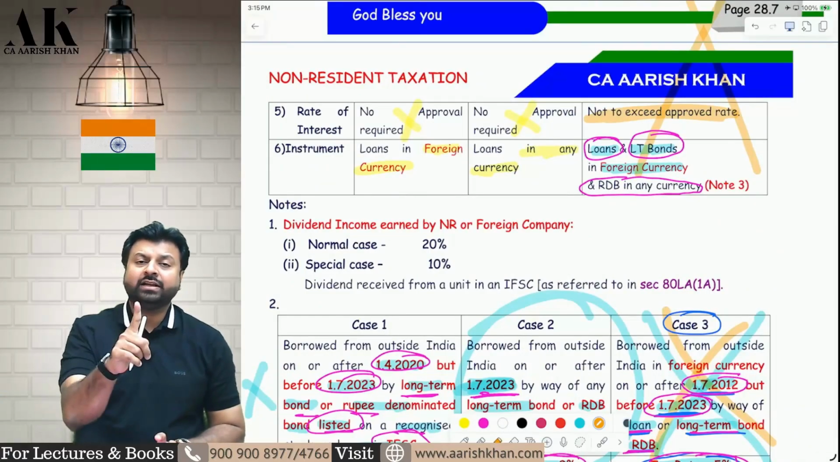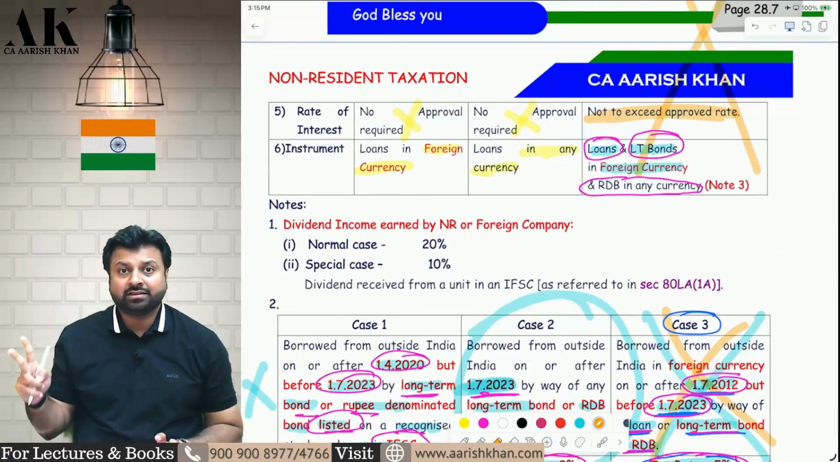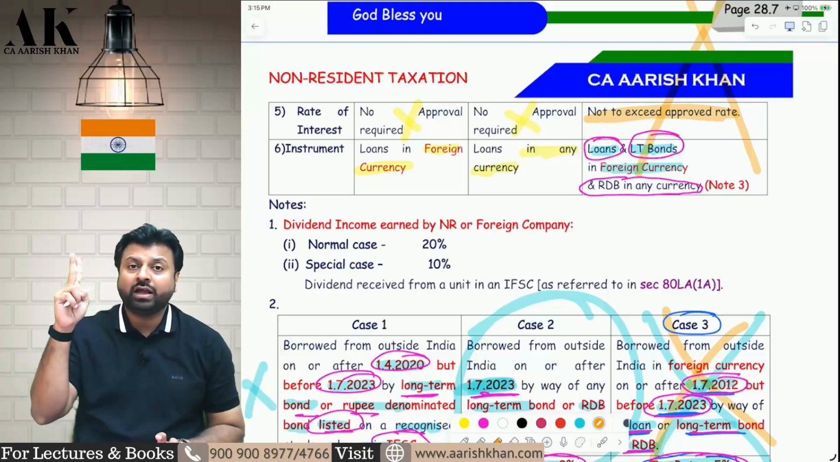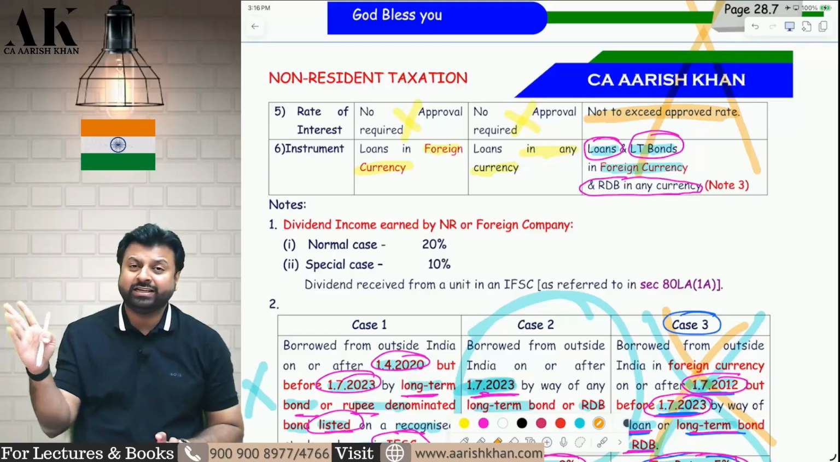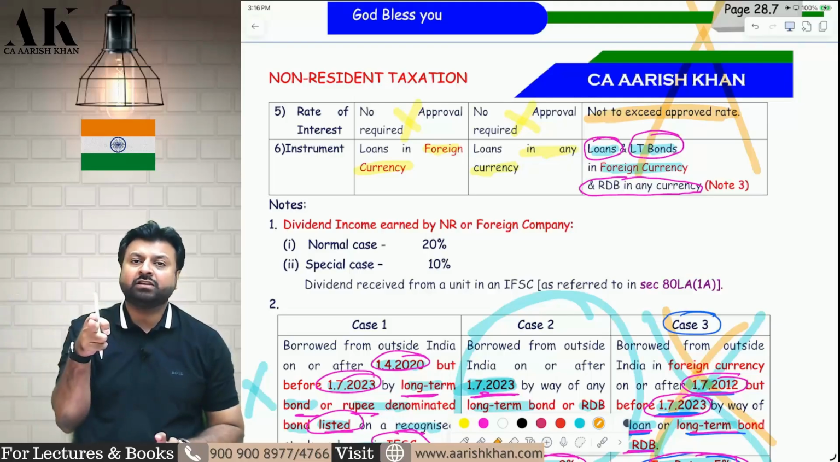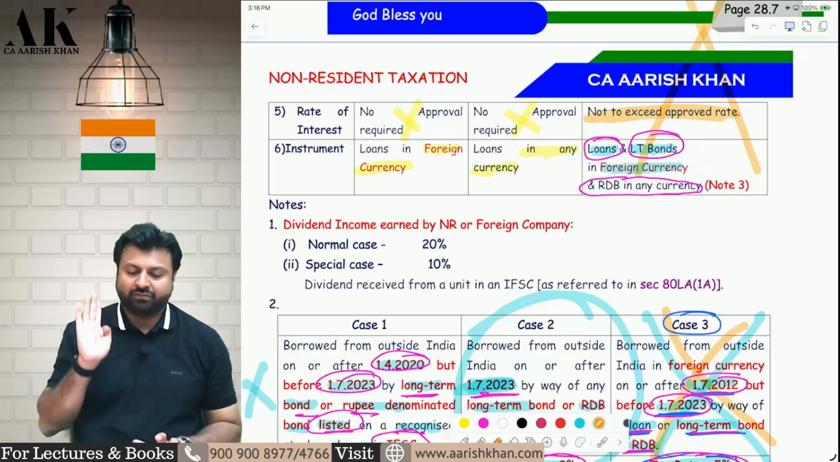Okay. So in the first interest, it is loan in foreign currency. In the third interest, for long-term loan and long-term bonds, it is foreign currency. For rupee denominated bond, it is any currency. In the second interest for infrastructure debt fund, it is any currency. Be careful with that. Okay.